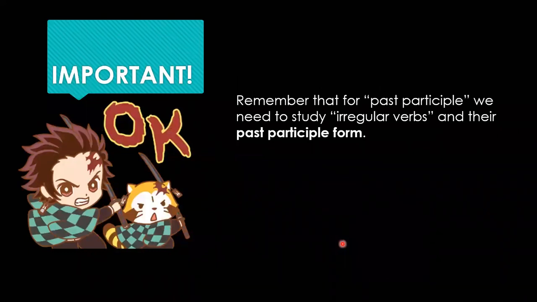There's also another important aspect to consider. And this is we're talking about past participle, right? So it's very important for everybody to remember that when we mention past participles, we have to mention irregular verbs. And I know only some of you, like the great minority, are the people that struggle with irregular verbs.